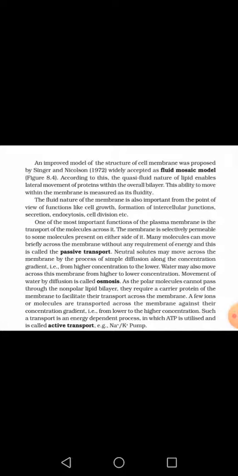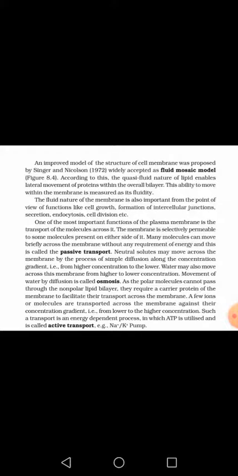This model is known as the fluid mosaic model, and this explains that the plasma membrane is made up of quasi-fluid bilayered lipids, in which the proteins are embedded, or we can say the proteins are floating everywhere, because the lipids are quasi-fluid, so the proteins can float here and there very easily.